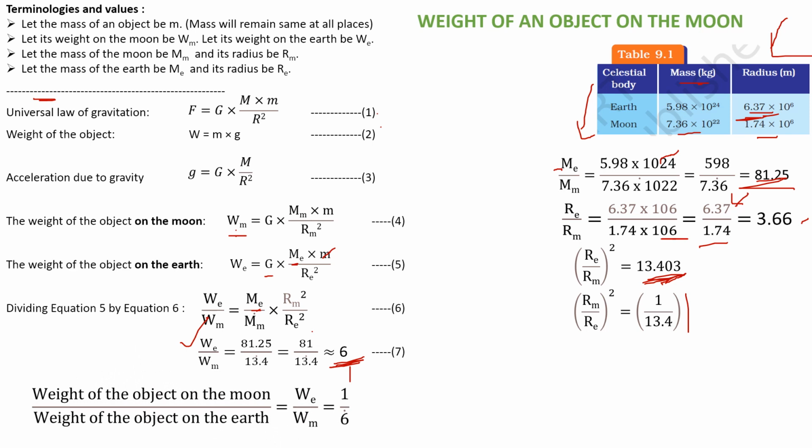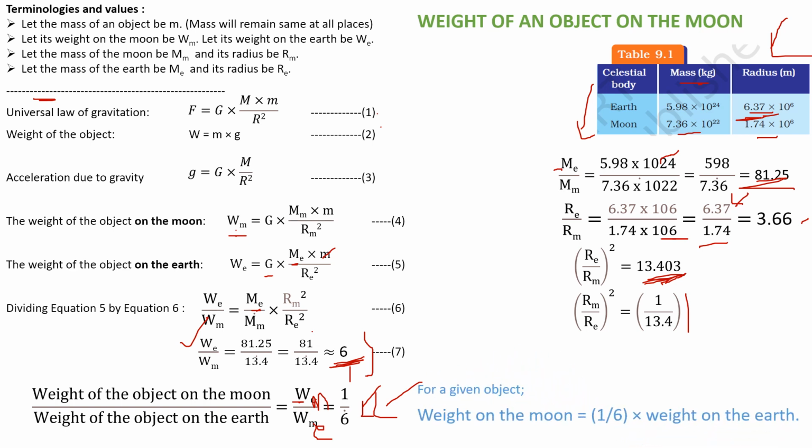Now you see, this is the exact summary. Weight of an object on the moon divided by weight of the object on the earth. I just reversed it, so take the reciprocal of it. This should be Wm and this should be We. Wm by We is equal to 1 by 6. Clear, right? Now that's all. It means for a given object, the weight on the moon is equal to 1 by 6 of the weight on the earth. If I want to calculate the weight on the moon, just measure the weight on the earth and divide by 6. Weight on the moon is equal to 1 by 6 times the weight on the earth.